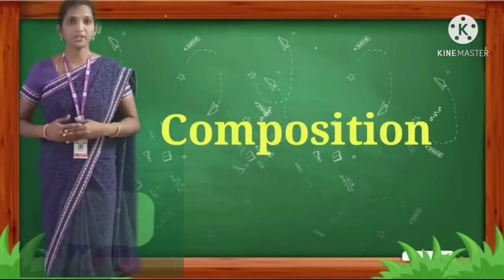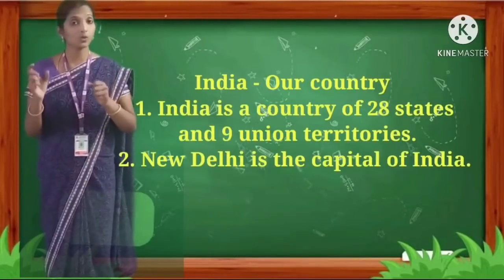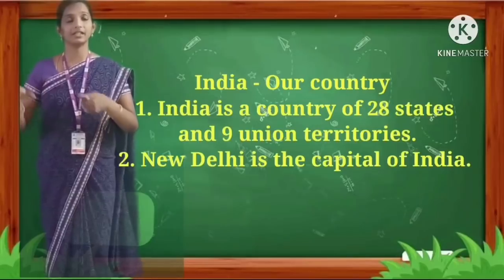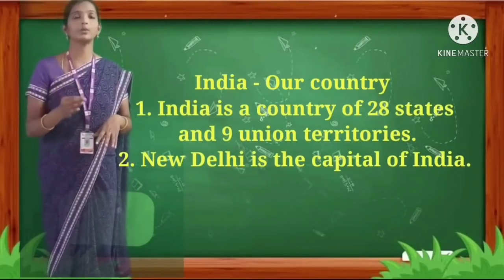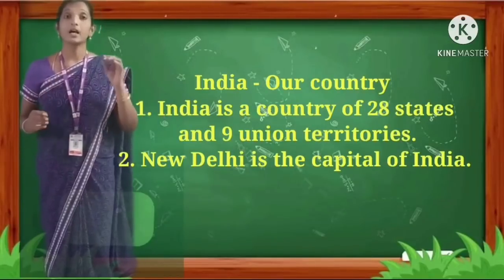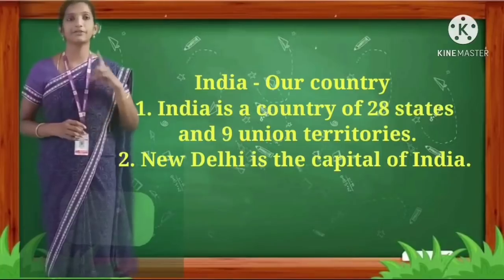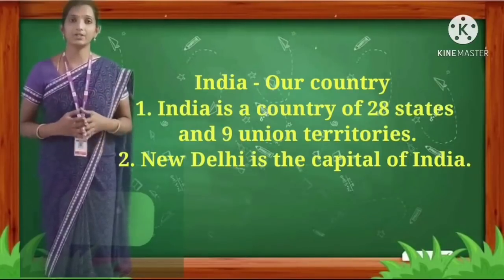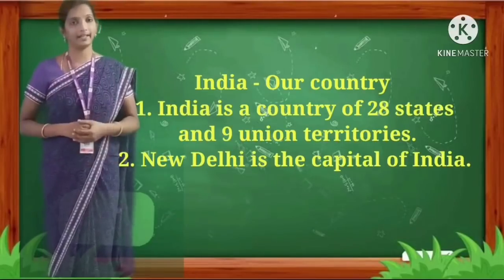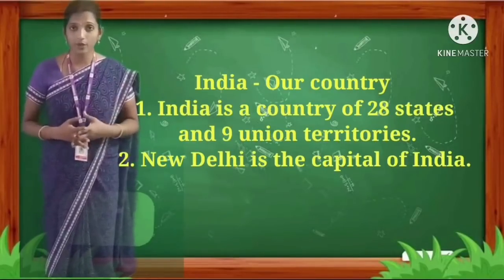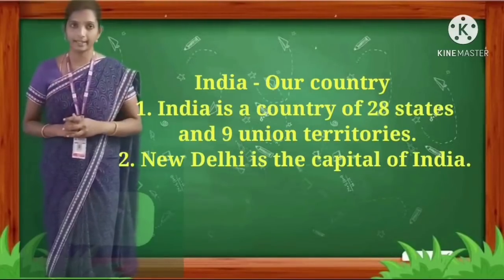Let's move on to composition. India, our country. India is the proper noun, so wherever it is in a sentence, even in the middle, we have to write it with a capital letter. Let's start with the points. Each point let us revise twice and we will revise the spellings. First point. India is a country of 28 states and 9 union territories.